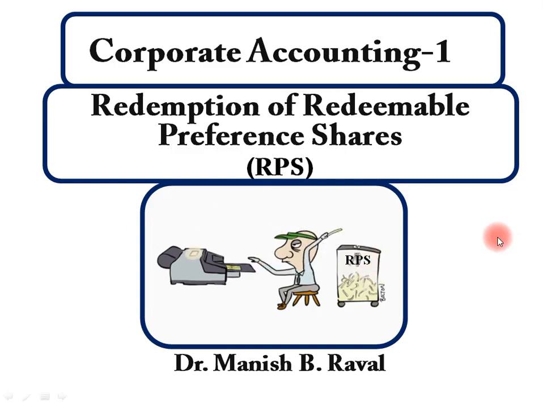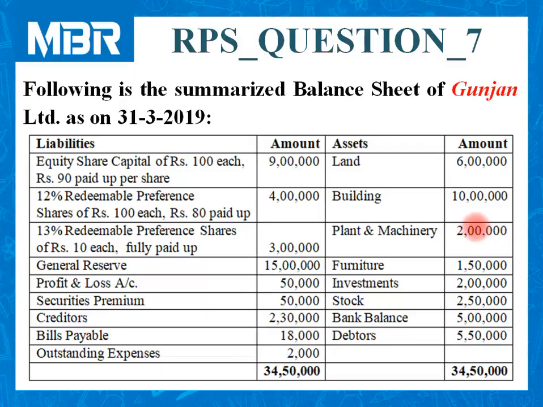Let us discuss the question first. On your screen, a balance sheet is given for Gunjan Limited as on 31st March 2019. Information available to us on liability side. Equity share capital of rupees 100 each. Paid up amount per share is rupees 90 and total amount is rupees 9 lakhs.